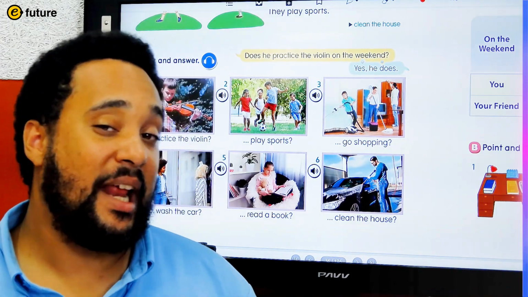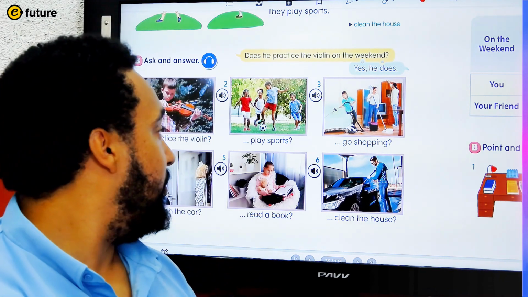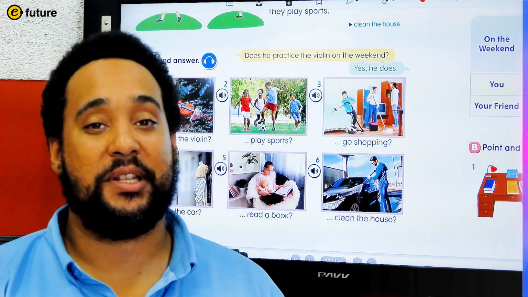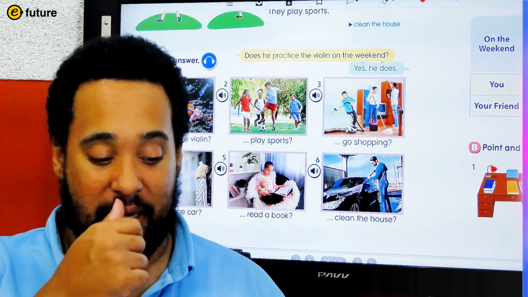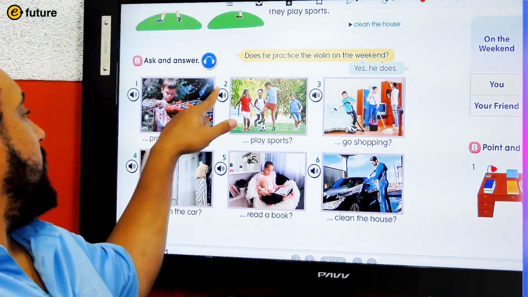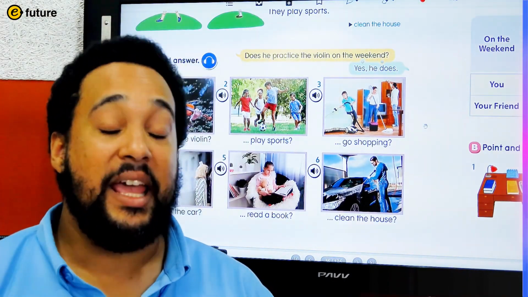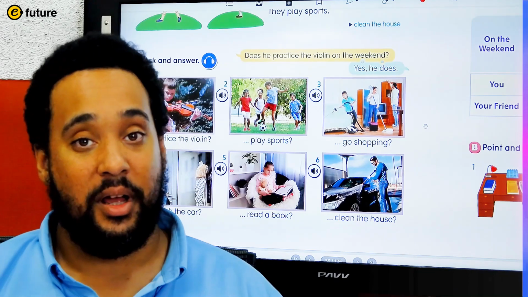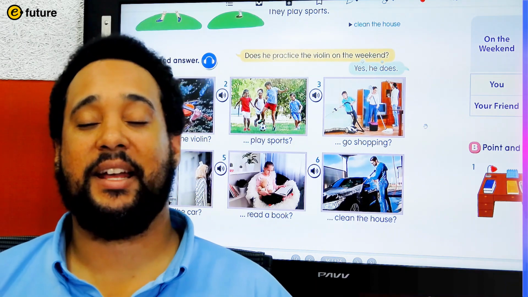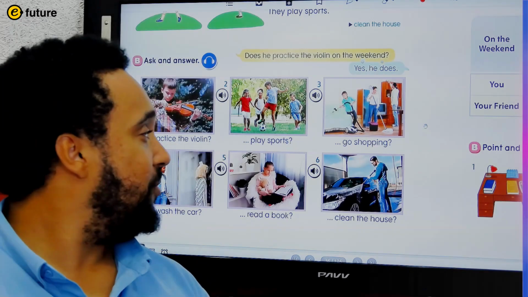Let's listen to it and then repeat after them, okay? And when we go through and listen to these, if the answer is yes, I want you to put a star above the number or on the number. So you can put a star right here if the answer is yes. Yes, he does. Yes, she does. Yes, they do. If the answer is no, I want you to put an X on the number, okay? This will help you remember. Let's begin. All right, everyone.